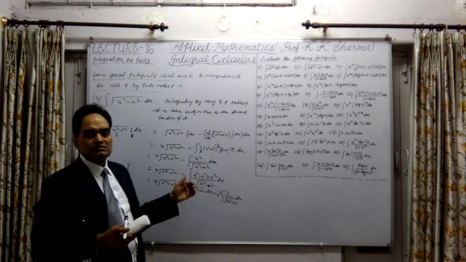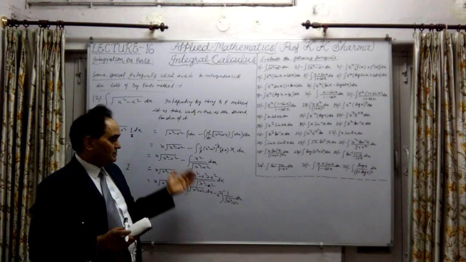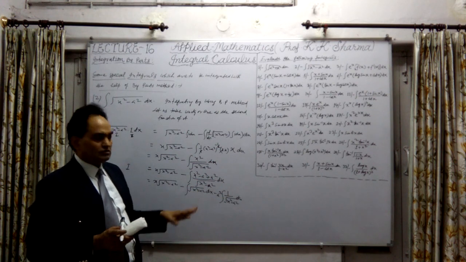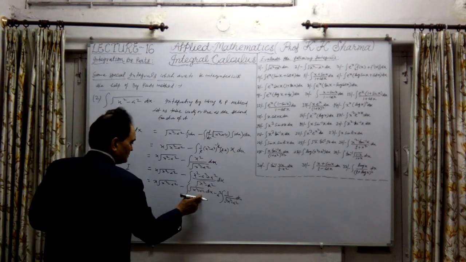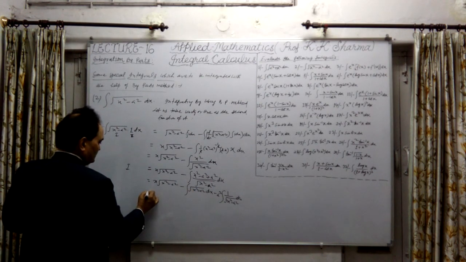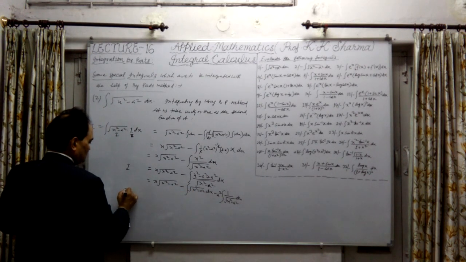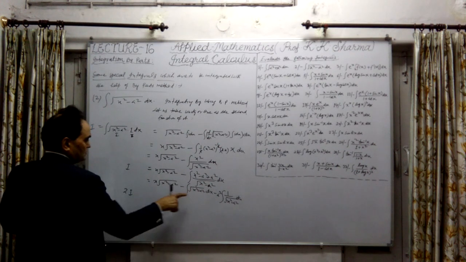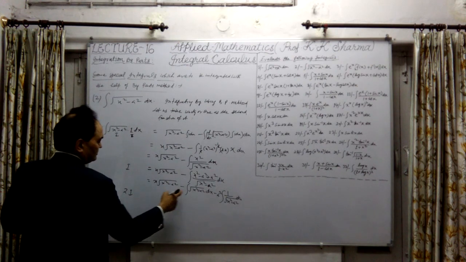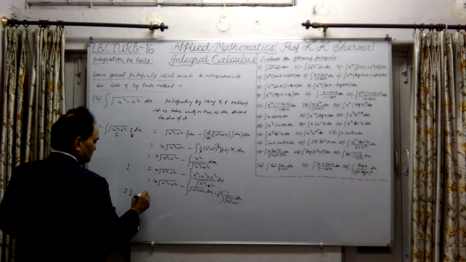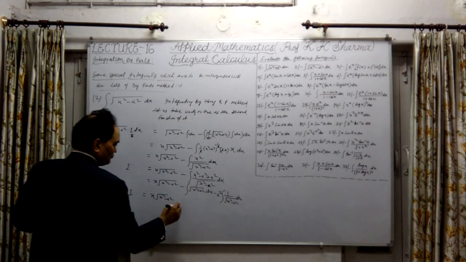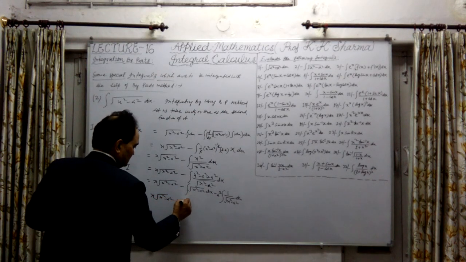But this can be written in the same way as we wrote down in the previous question, log of x plus under root x square minus a square. That will be the answer. Now this is the same function we started from, this is minus I. So we can take this I to this side, this will be twice I. This is I, and root x square minus a square, same function which we started with. This will be taken to this side, it will be twice I then, equal to x under root x square minus a square, minus sign a square.